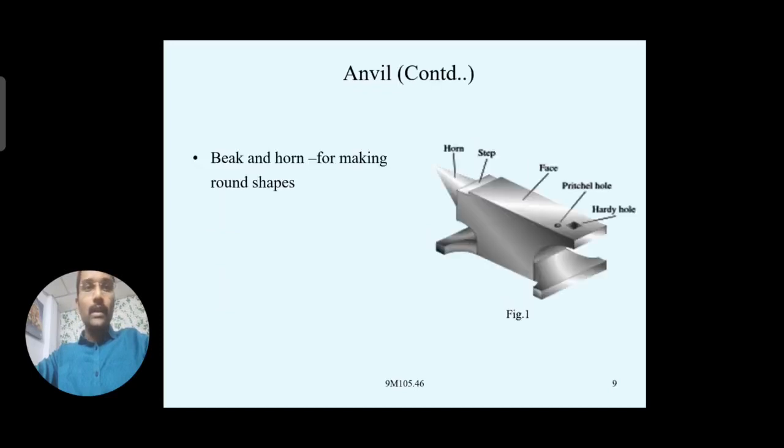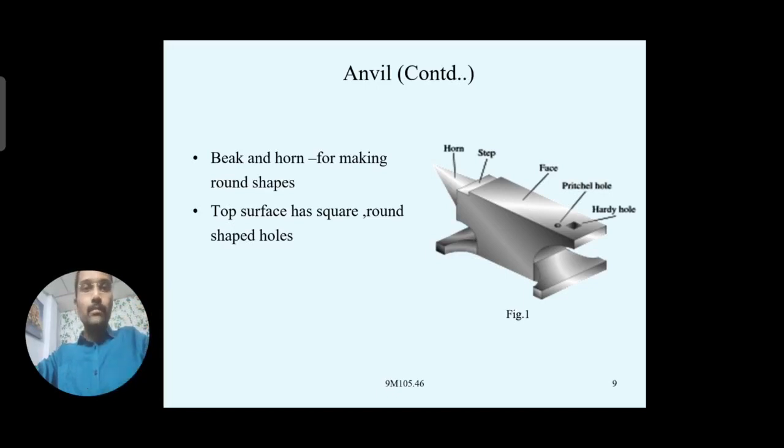And here, the horn portion, generally named the beak and horn, is used to make round shapes. When you place the workpiece at the edge of the horn and strike over the workpiece, we can make round shapes. Or by placing the workpiece over the horn and hammering on it, round shapes can be formed.